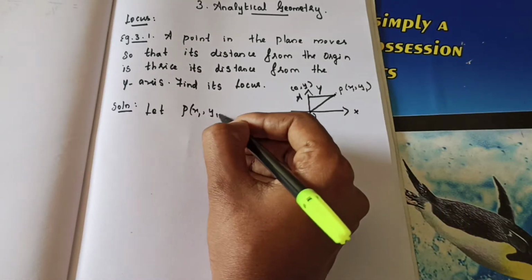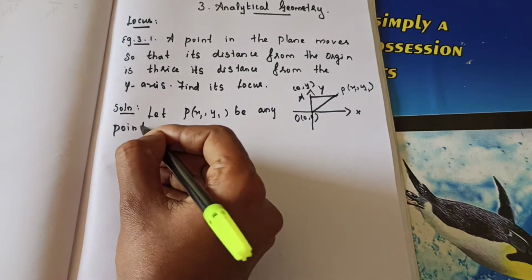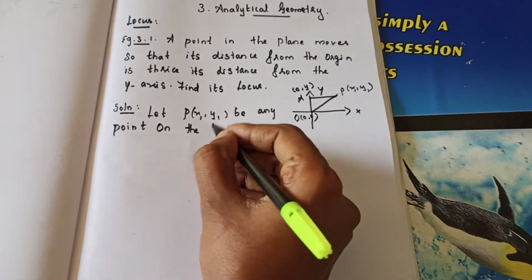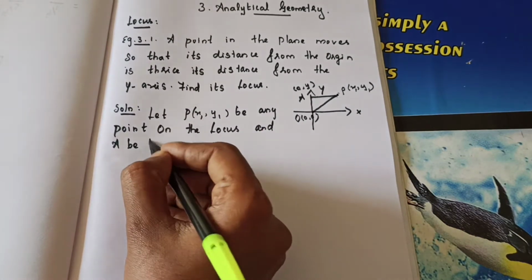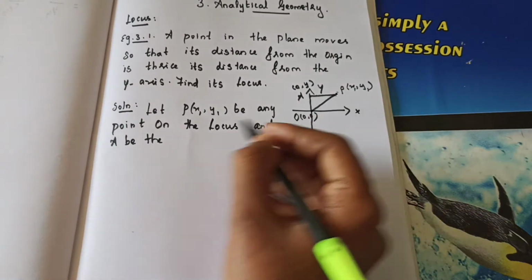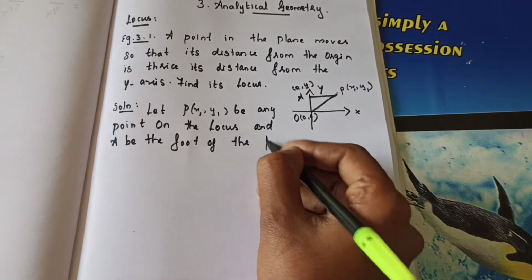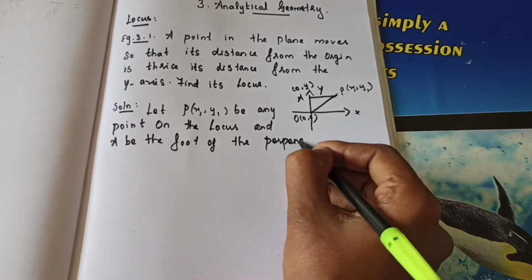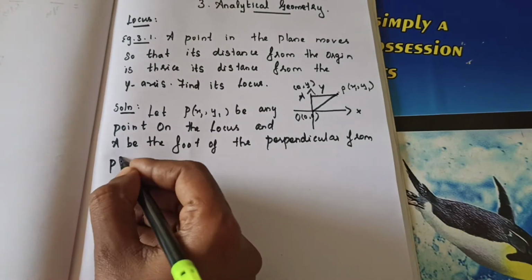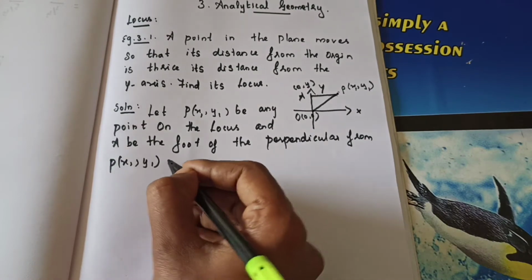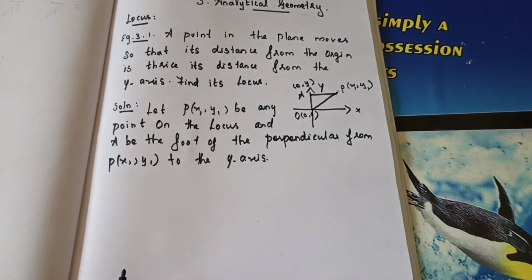So P of x1, y1 be any point on the locus and A be the foot of the perpendicular from P of x1 comma y1 to the y-axis. Okay, these are all the things we have considered.